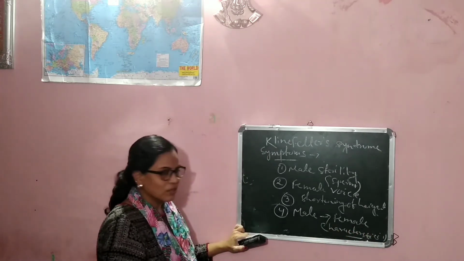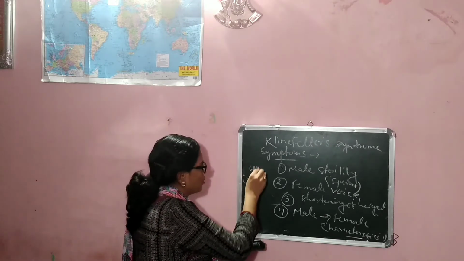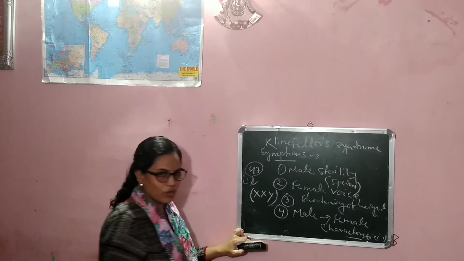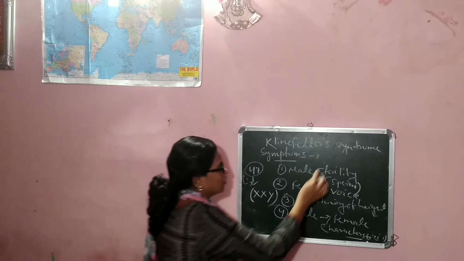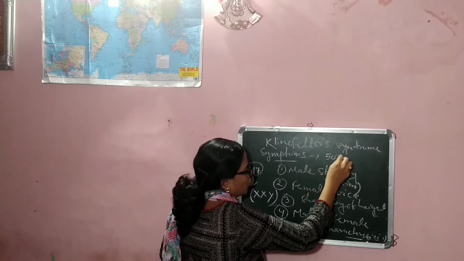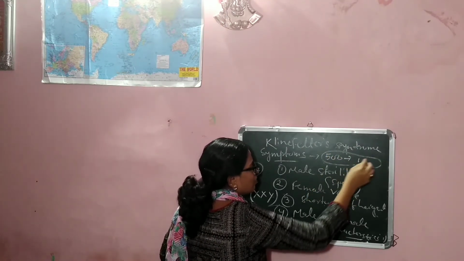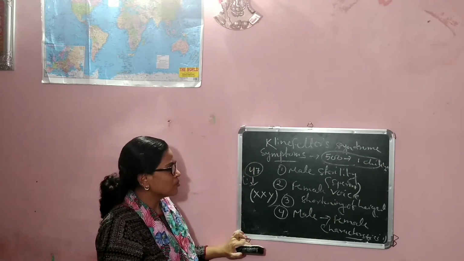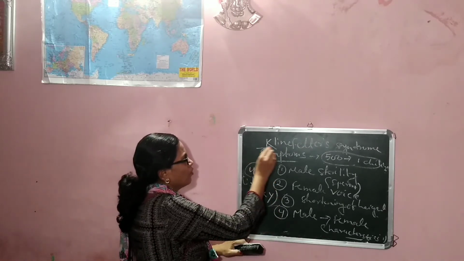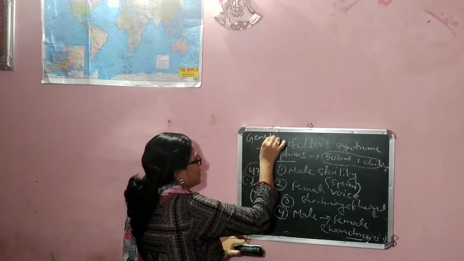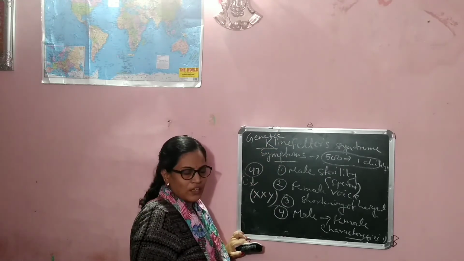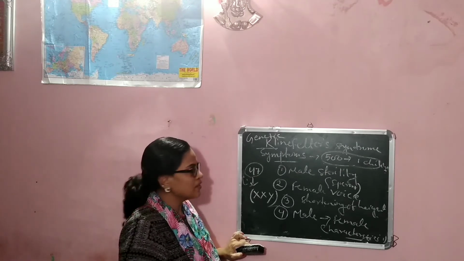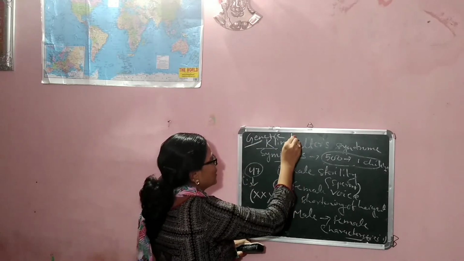Here also the chromosome number is 47, which is XXY. Out of 500, 1 child will suffer from this Klinefelter syndrome. So this is the syndrome of your genetic disorderness. We study first Mendelian disorder, number 2 chromosomal disorder, and number 3 genetic disorder.